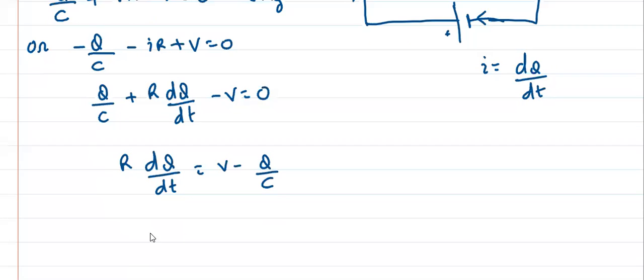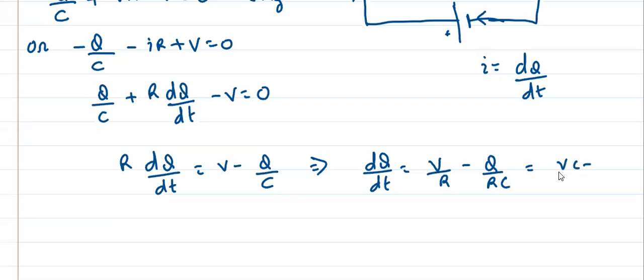So can I say, sir, it will be written as dq by dt is equal to, now think about it, R will be divided. So it is V by R minus Q by RC. Which can further be written as CV minus Q by RC. Is it clear? Did everyone understand till here? Raise your hand.